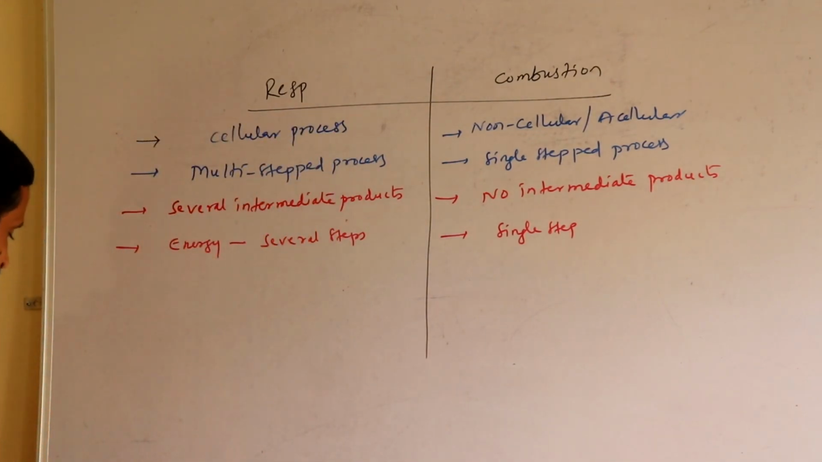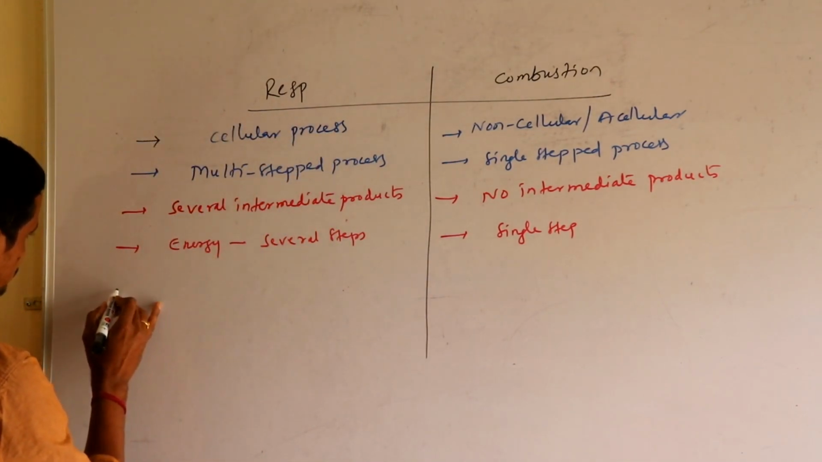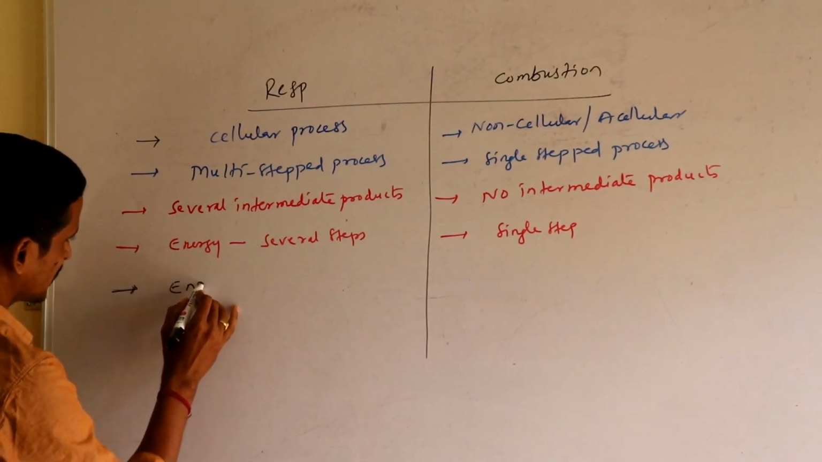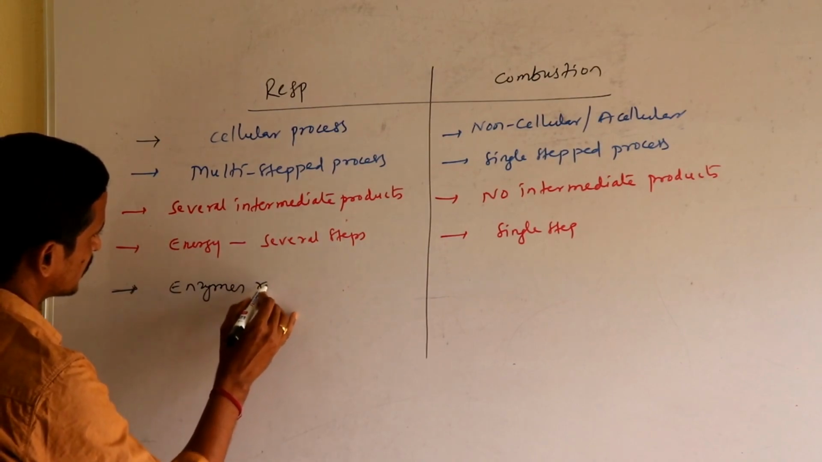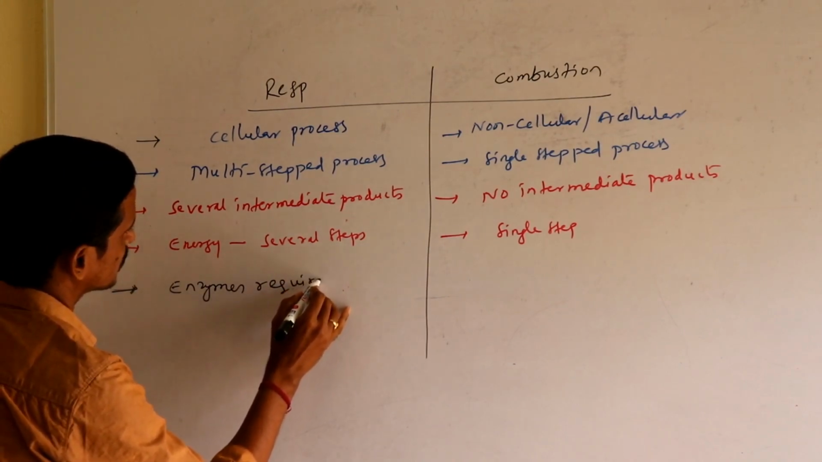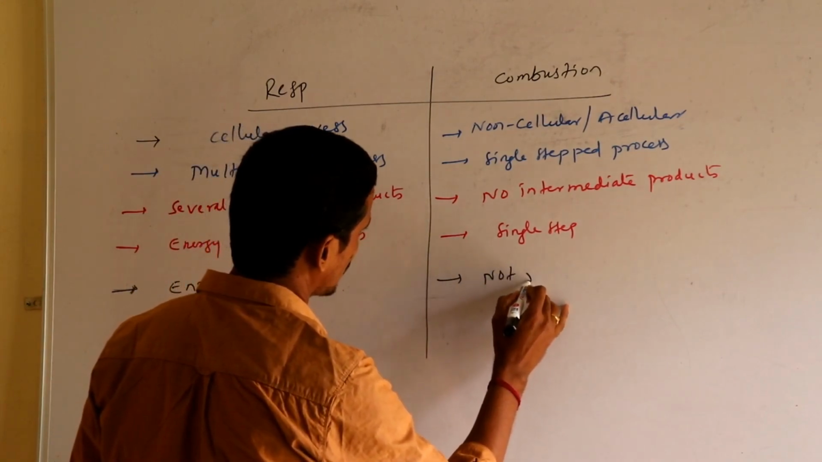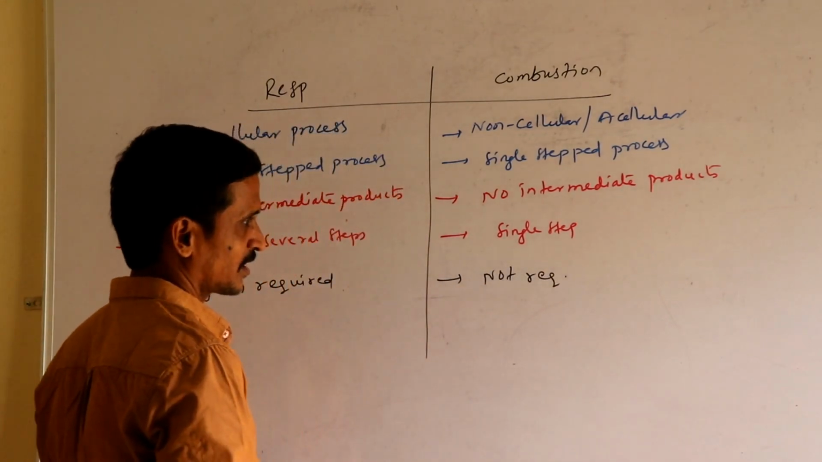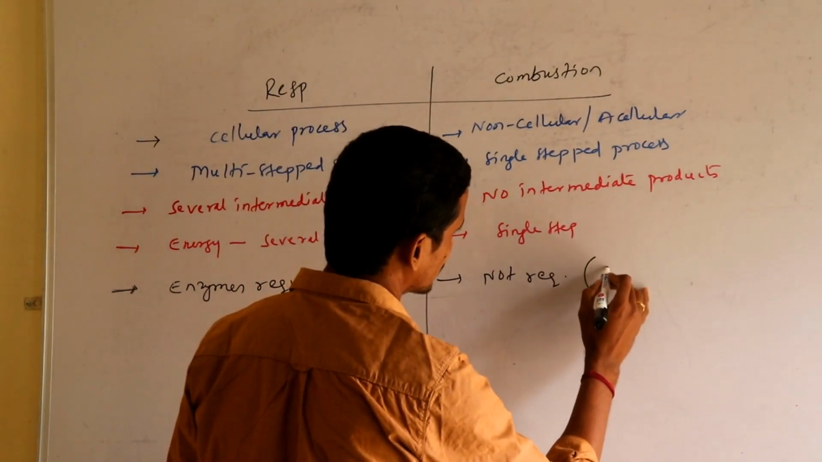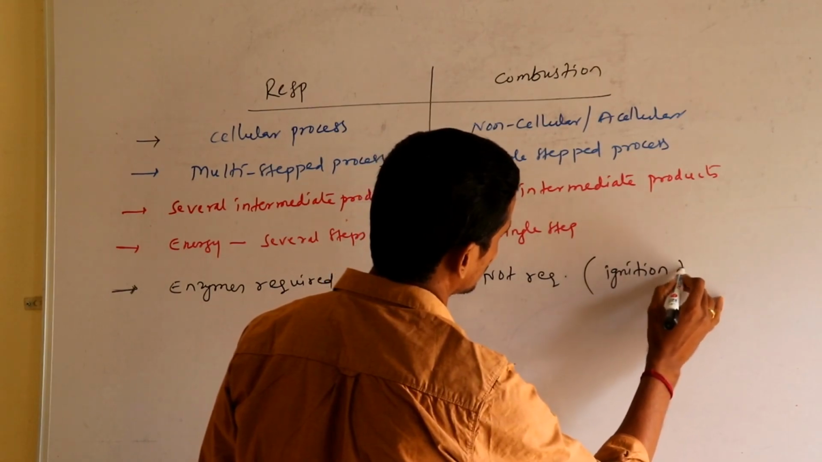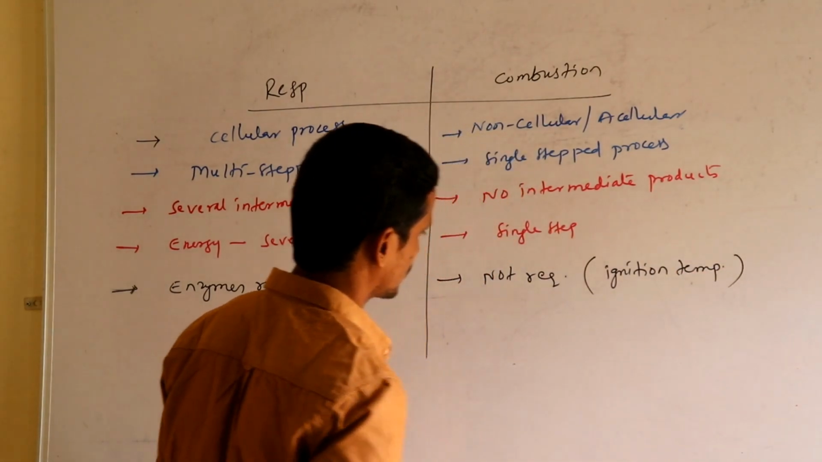Next, for respiration, enzymes are required. For combustion, enzymes are not required. Then what is required? Its ignition temperature is required.